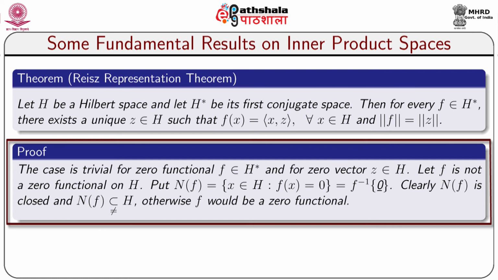The case is trivial for the 0 functional f belongs to H star, and the 0 vector z belongs to capital H. Let f be not a 0 functional on H. Put Nf equal to the collection of all such elements x belongs to H such that f(x) is equal to 0, which is f inverse of 0. The set Nf is the null space of f. Clearly, Nf is a closed subspace of H and Nf is a subset of H which is not equal to H. Otherwise, f would be a 0 functional if Nf were equal to H.